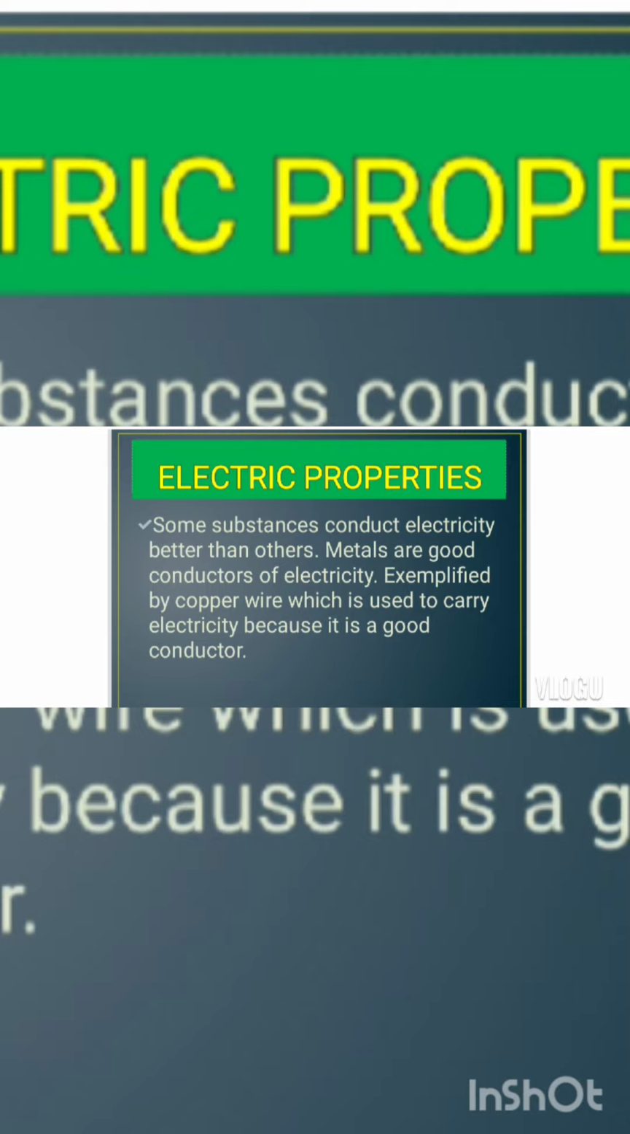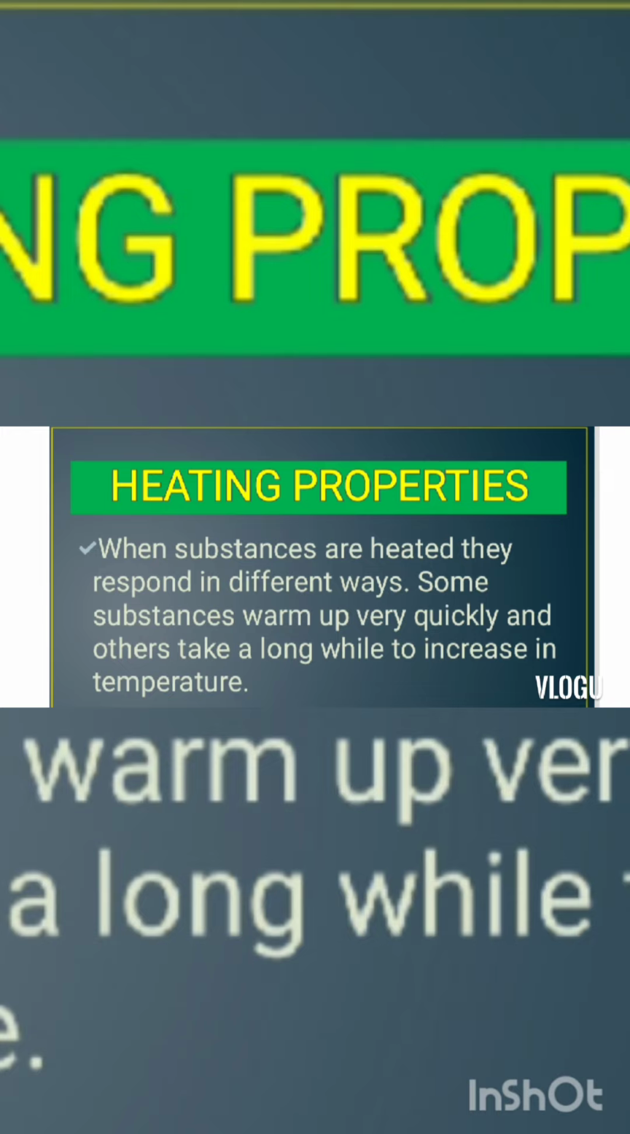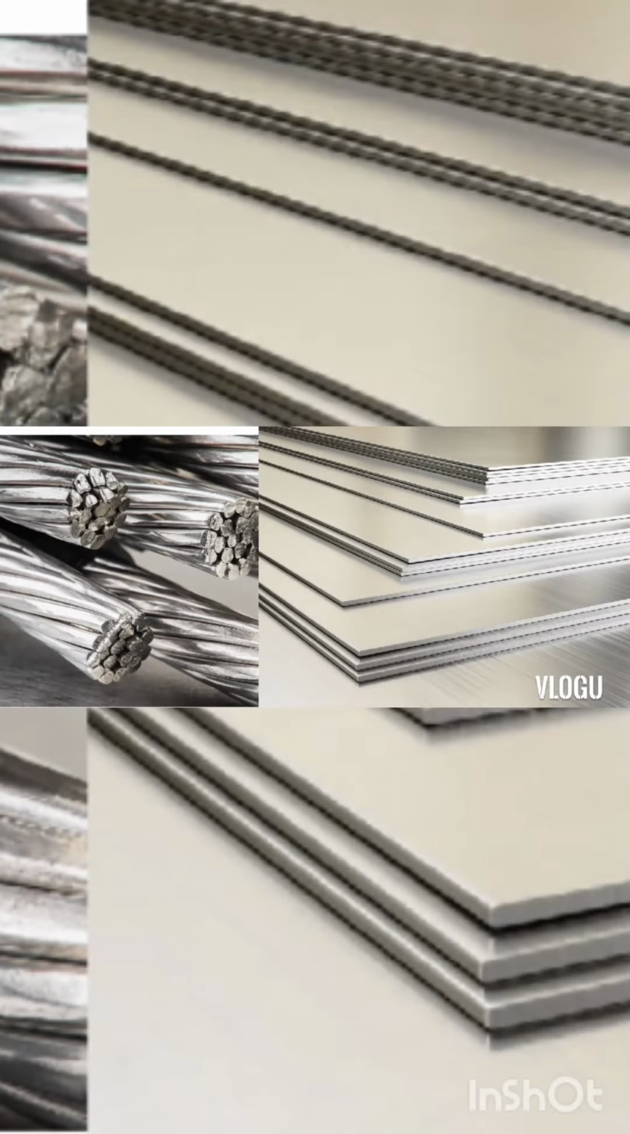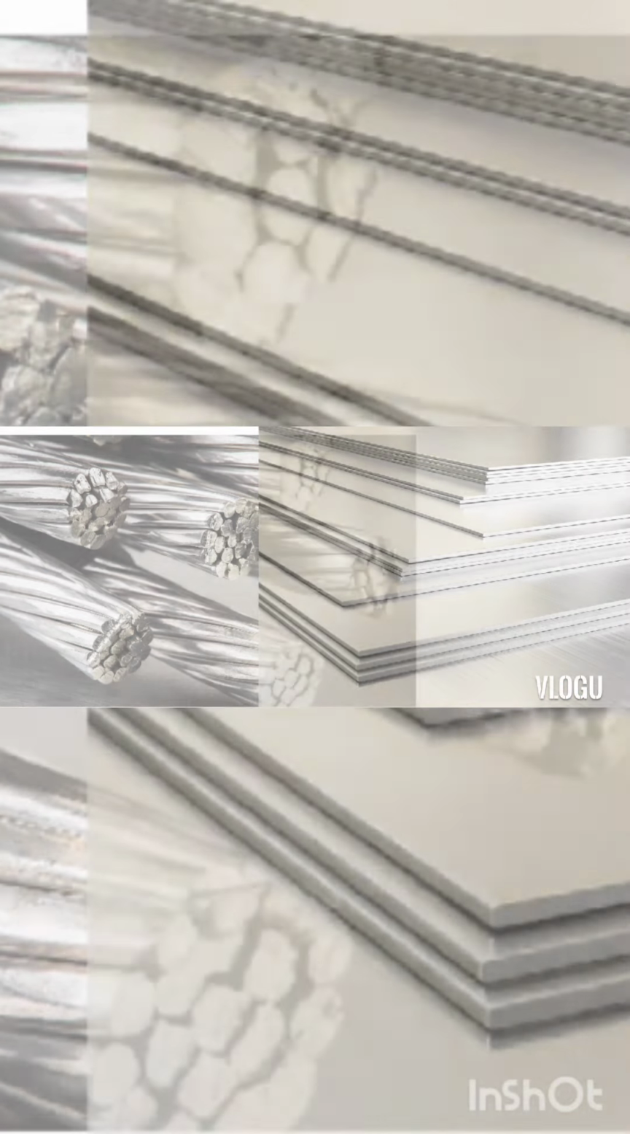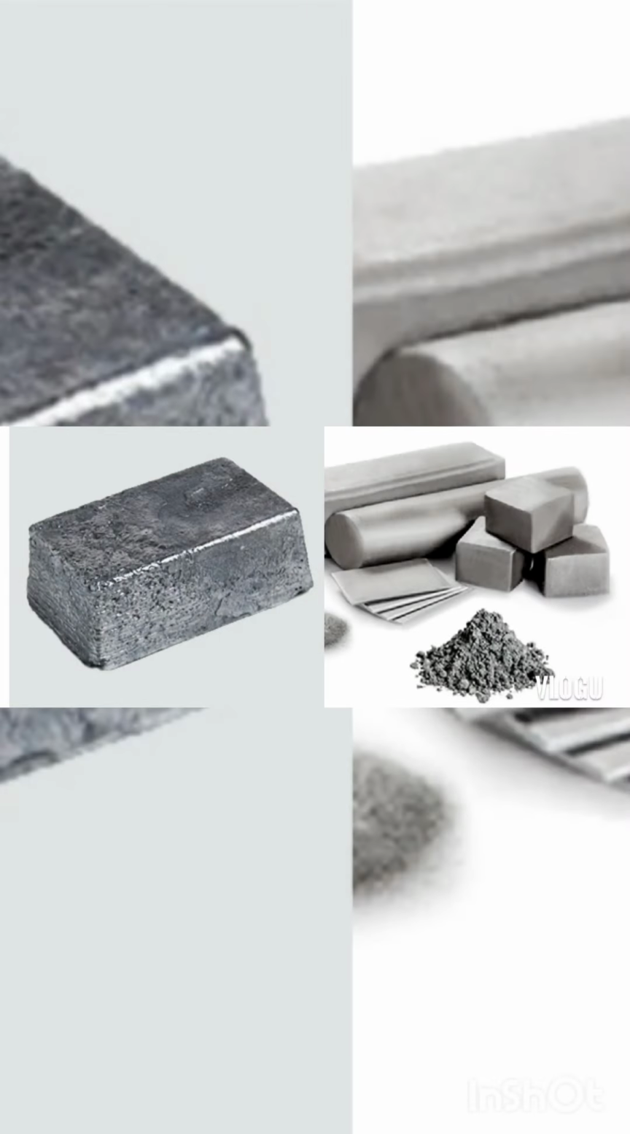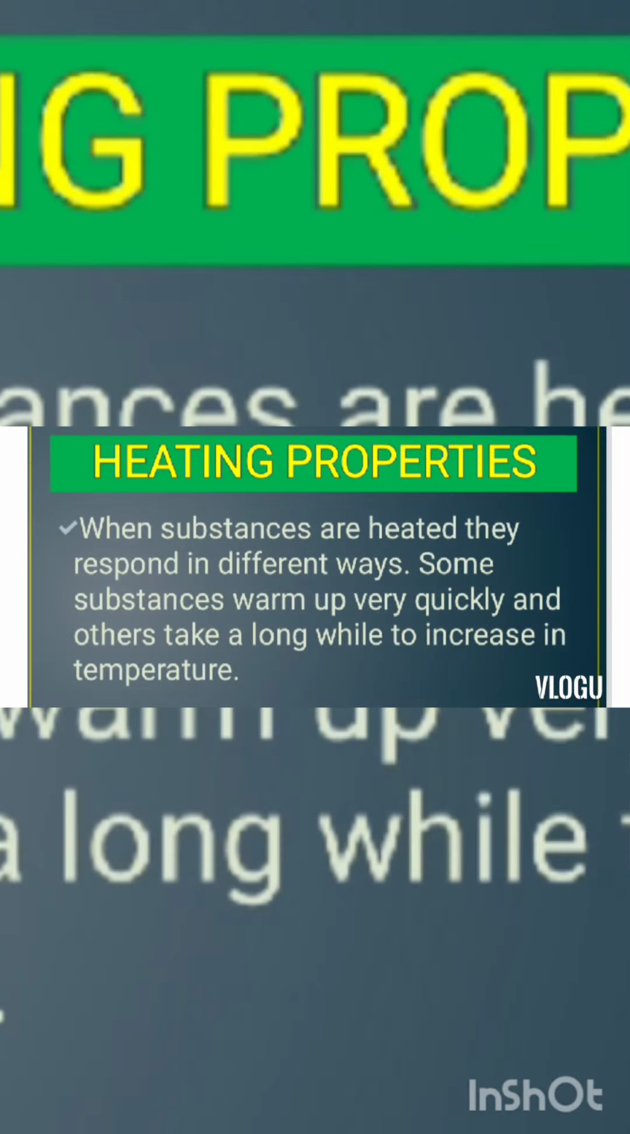And we have here the heating properties. So when substances are heated, they respond in different ways. Some substances warm up very quickly and others take a long while to increase in temperature. So this property is very important in selecting materials for different uses. Metals such as aluminum and iron are good materials for making pots and pans because they conduct heat easily, while various materials used in household insulation are poor conductors of heat.